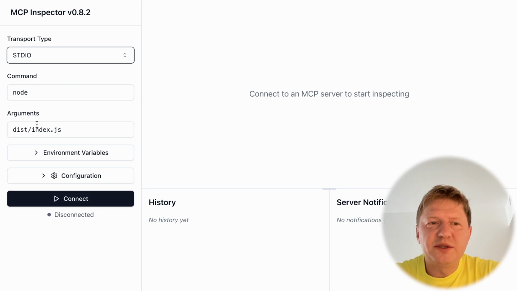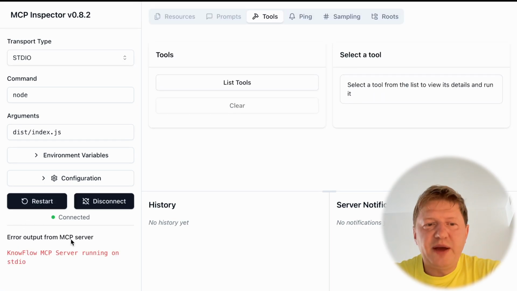We have the command and arguments already. We can define environment variables and some configuration, and when we are ready, we can click on Connect and run our MCP. So here we have the console, and since we are printing to the console, it will be here, and our KnowFlow MCP server is up and running.